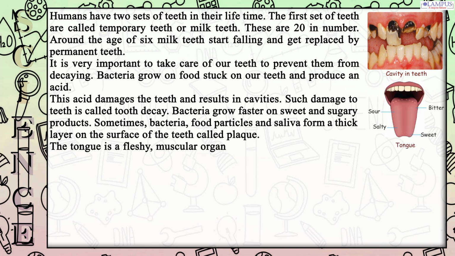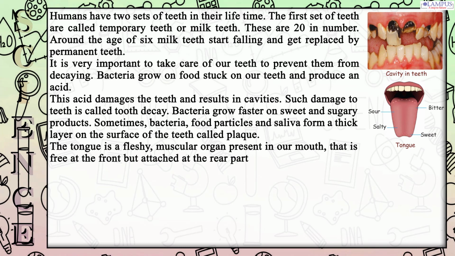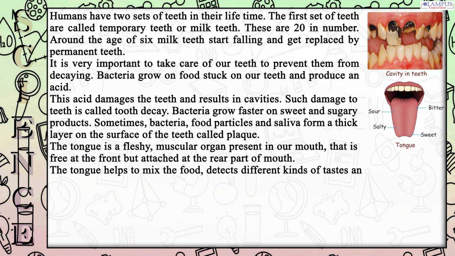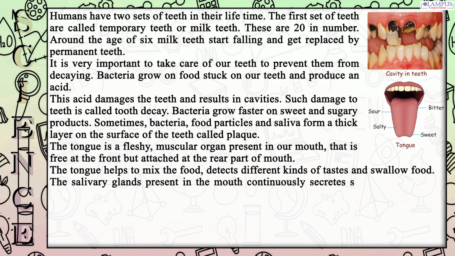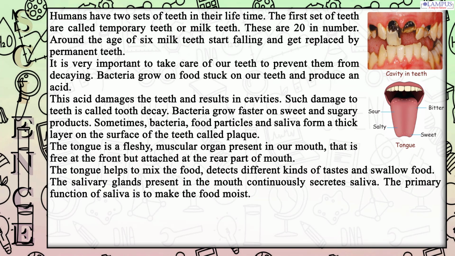The tongue is a fleshy, muscular organ present in our mouth, that is free at the front but attached at the rear part of the mouth. The tongue helps to mix the food, detects different kinds of tastes and swallow food. The salivary glands present in the mouth continuously secrete saliva. The primary function of saliva is to make the food moist.